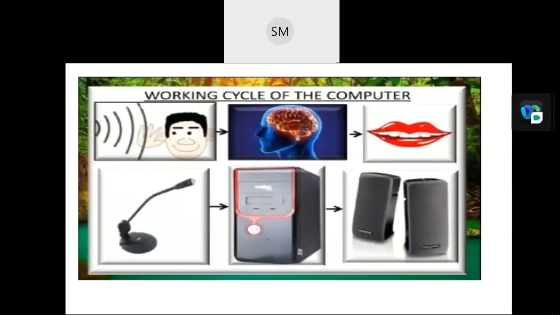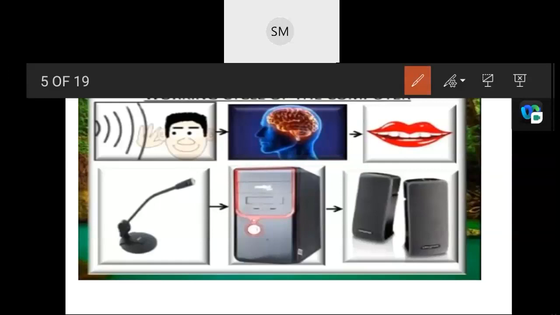I'll move to that one. It's easy to understand what happens in a computer. A real life example has been given there.